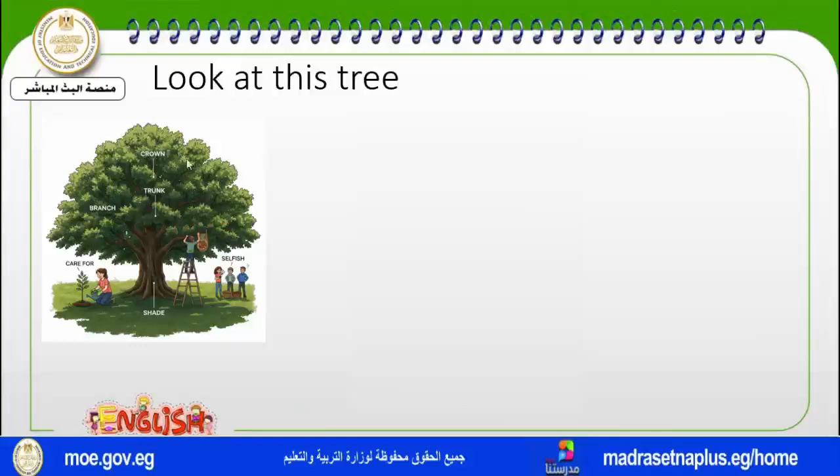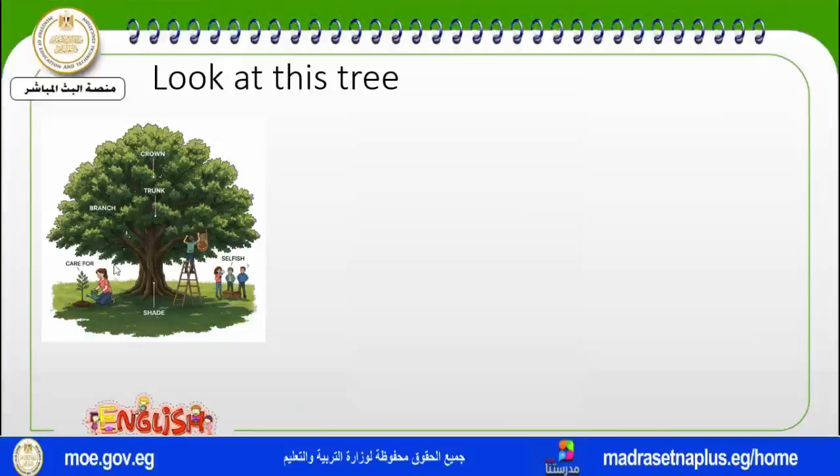This is the crown of the tree. And when trees grow up, you can see different branches, like this one, this one, this one, this one. And because this tree is very big and strong, with a strong trunk, a big crown and many branches, it gives us shade, which helps to protect us from the sun.